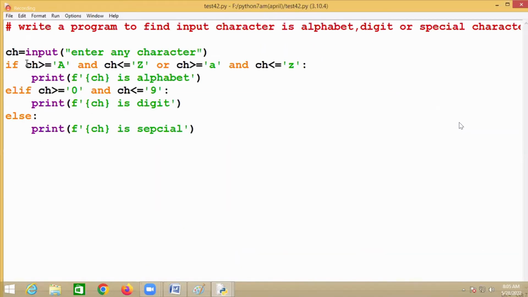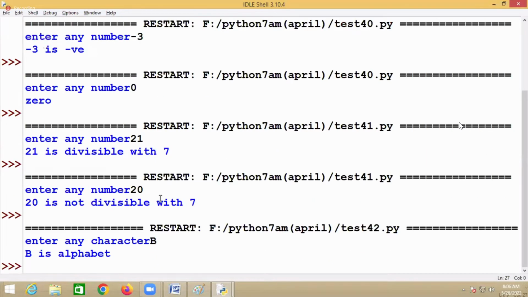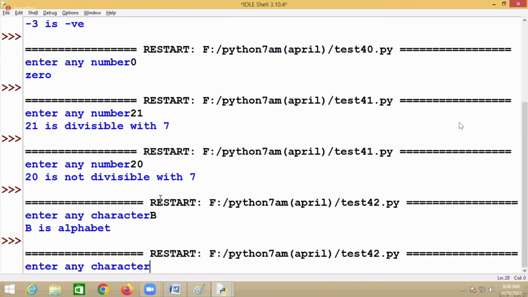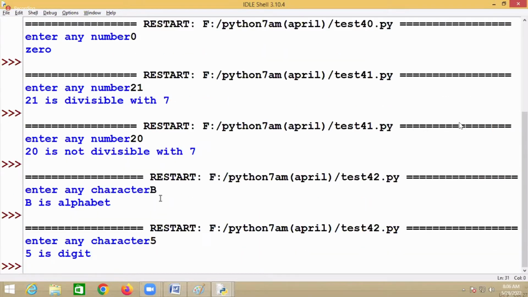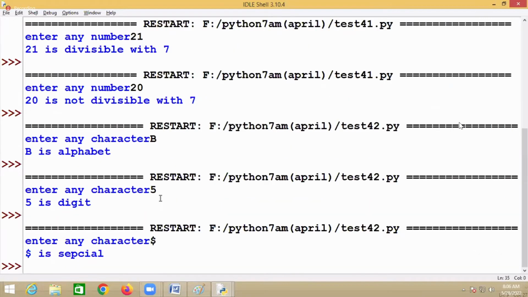Is 66 greater than or equal to 65? Yes. Is 66 less than or equal to 90? Yes. This condition is true. Then will it verify the second one? No. Then it will print this character is what? Alphabet. Now B is alphabet. Then I try to input the digit 5. 5 is which one? Digit, right? If I try to input dollar, dollar is which one? Special character.